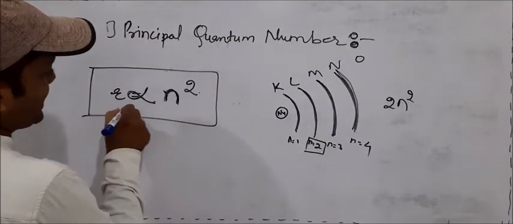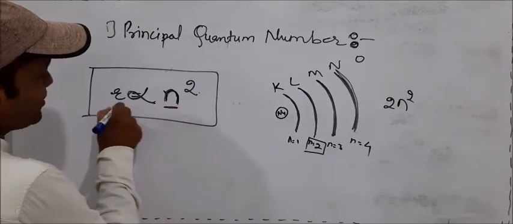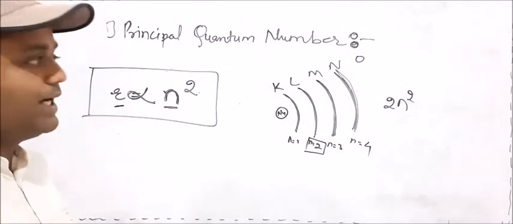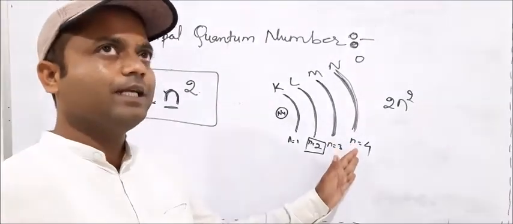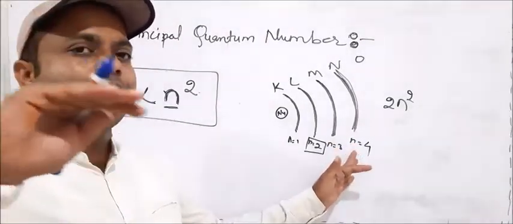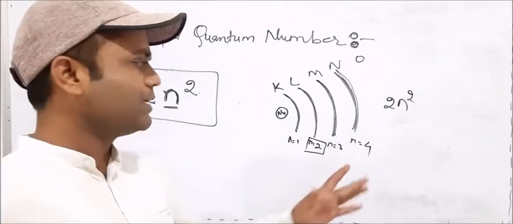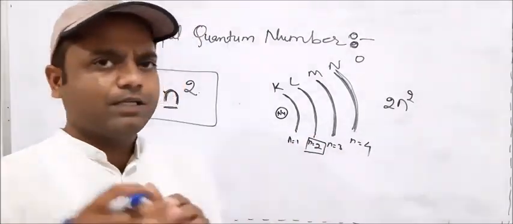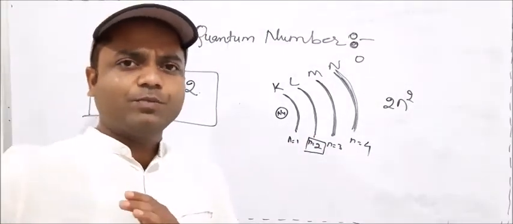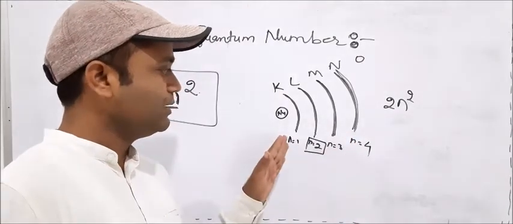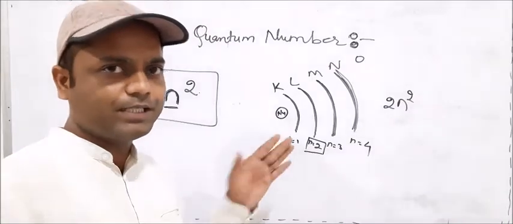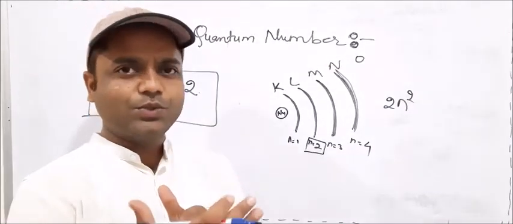So n gives information about radius. If I say it is in principal quantum number 4, then I can calculate the radius, or if I have to compare 4 with 1, then I know 4 is far away from the nucleus because the radius is more in the case of 4, and when it is in principal quantum number 1, the radius is less, it is closer to the nucleus.